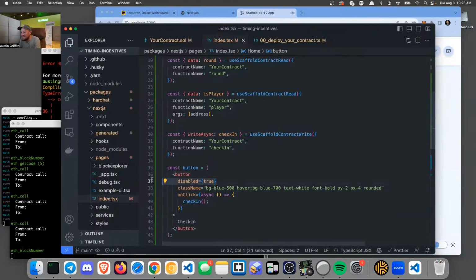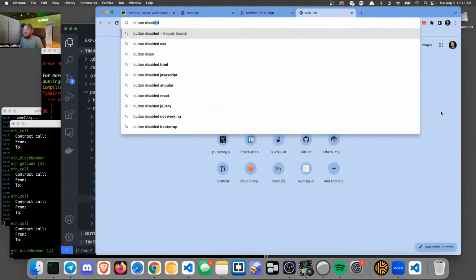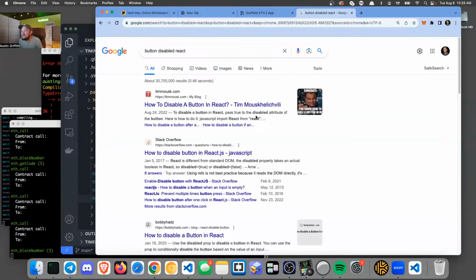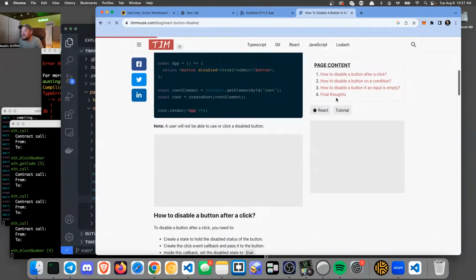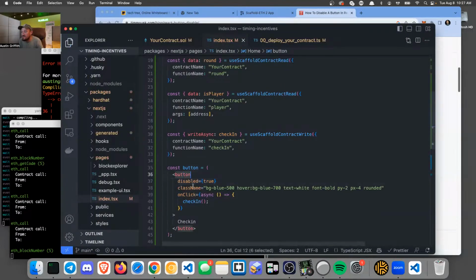Okay, how do I make a button? Oh man, dang it. React. Why? What am I doing wrong? Button disabled. Button.